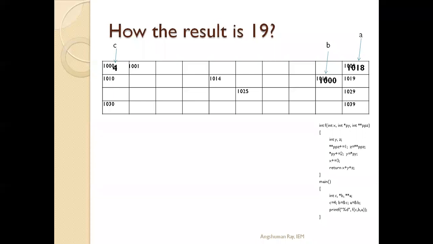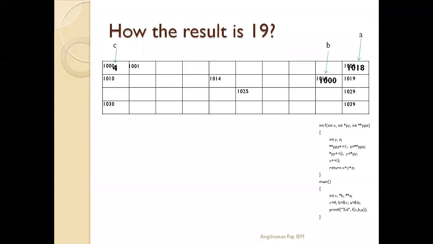Now in the main program, the three variables declared have their required values stored in their memory locations. In C, at 1000 location, 4 is stored. At B, at 1018 location, the address of C, that is 1000, is stored. And at A, at 1009 location, the address of B, that is 1018, is stored.